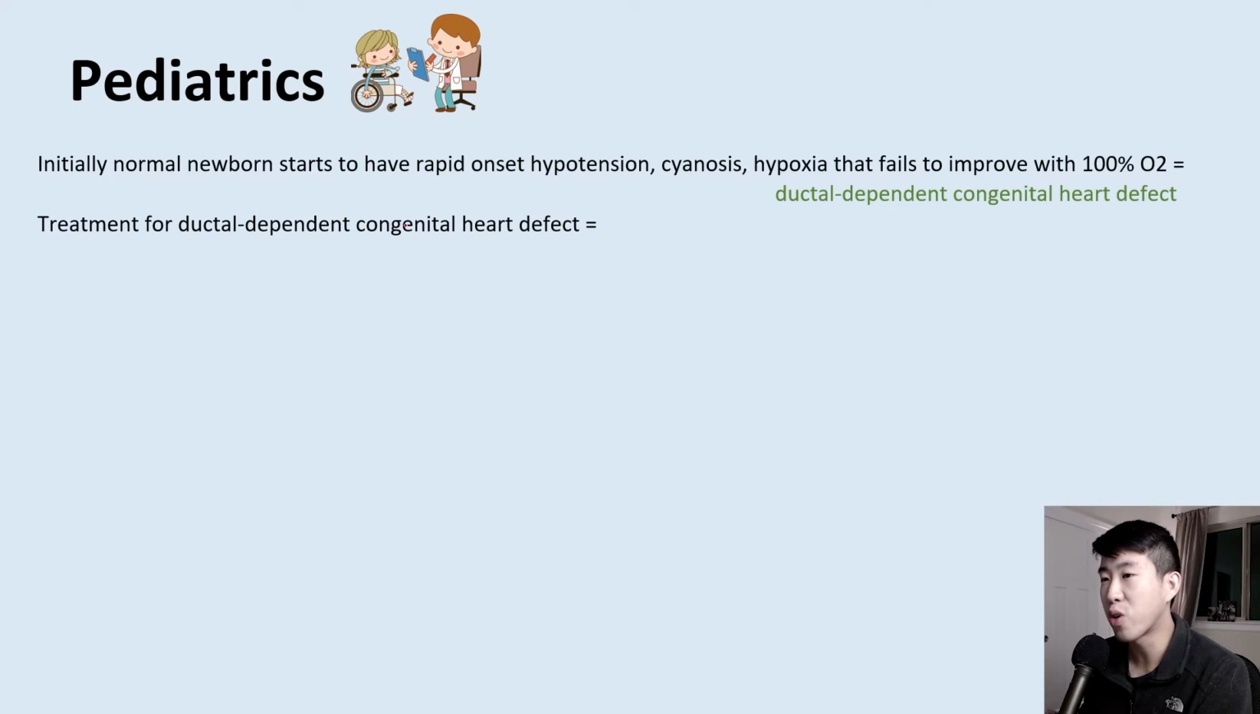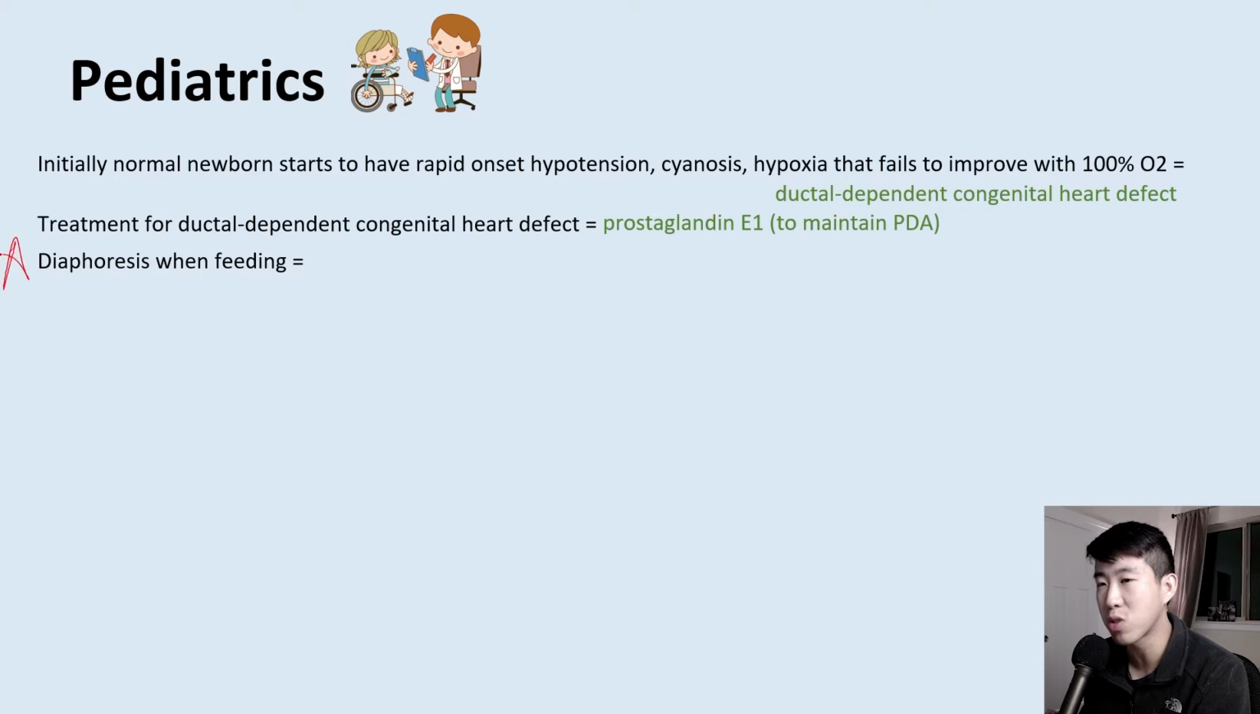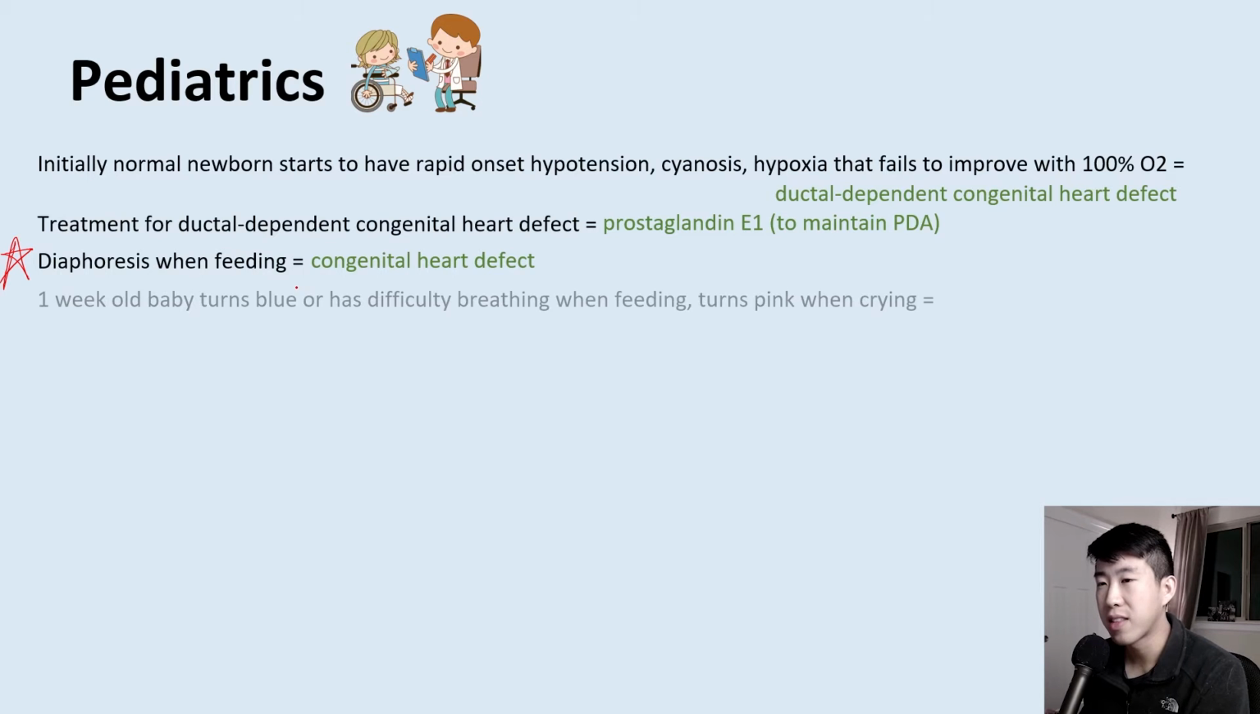The treatment for a ductal dependent congenital heart defect is going to be prostaglandin E1, which is used to maintain the patent ductus arteriosus. And then diaphoresis when feeding is a very common buzzword that you should be aware of. And this describes also a congenital heart defect. The next thing that I want to describe to you is a 1-week-old baby that turns blue or has difficulty breathing when they're feeding, and they turn pink when they're crying. This is going to be a description of choanal atresia.